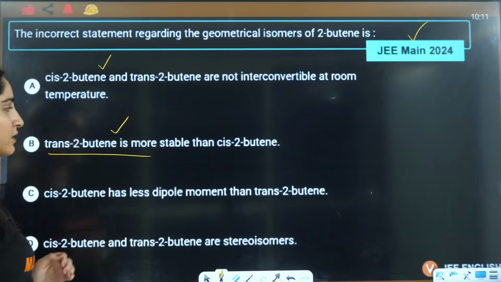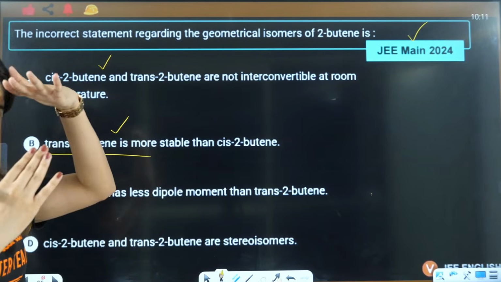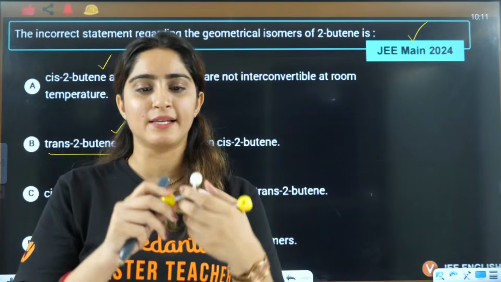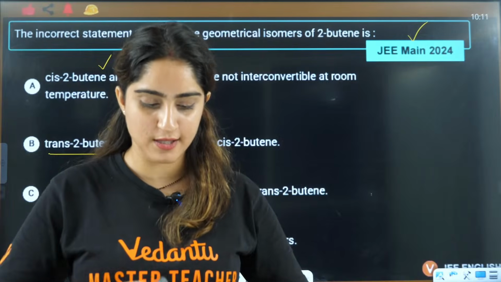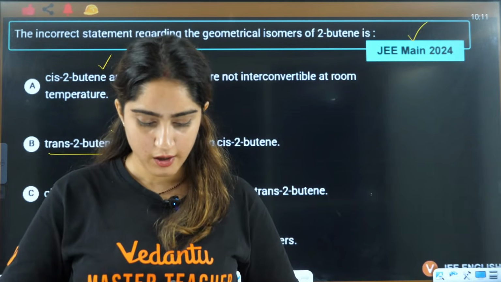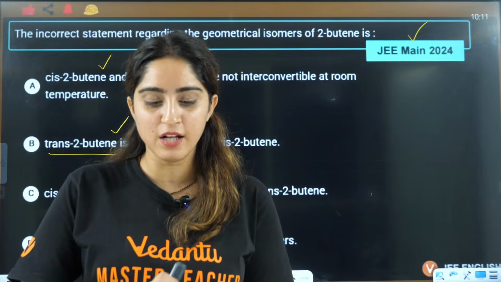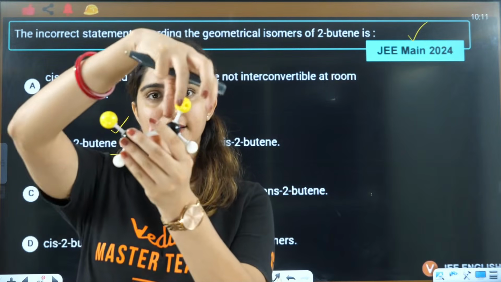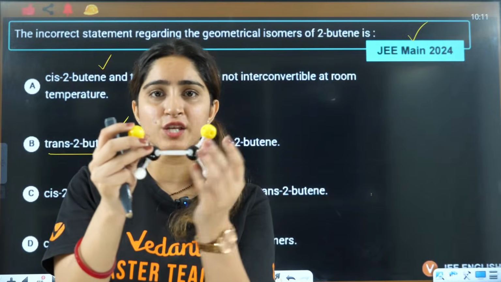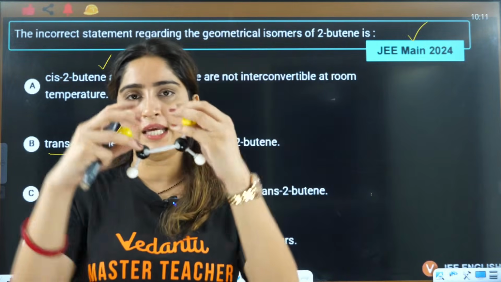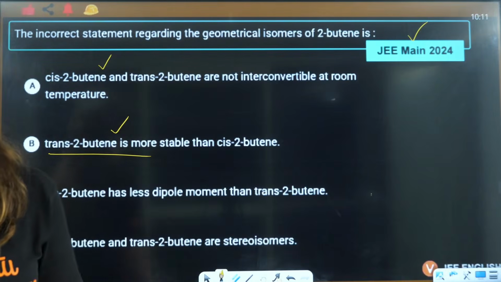In trans, the groups are opposite, so repulsions will be less. In case of cis, they will be on the same side, so they will show repulsions. The atom is drawn small here, but in reality the group is placed fully here, so they will show repulsions with each other.